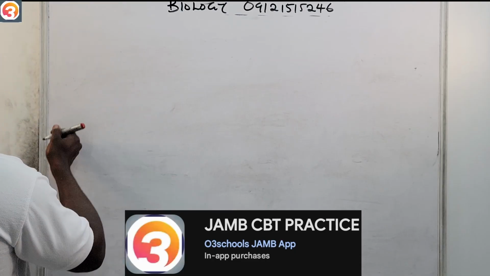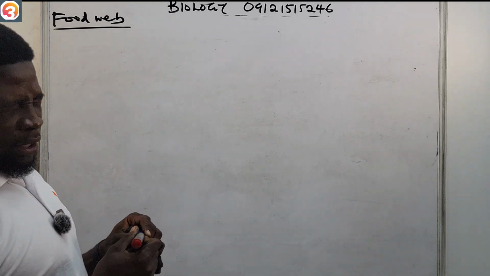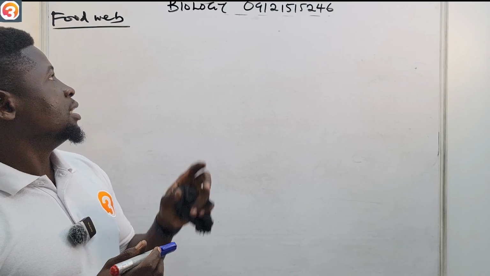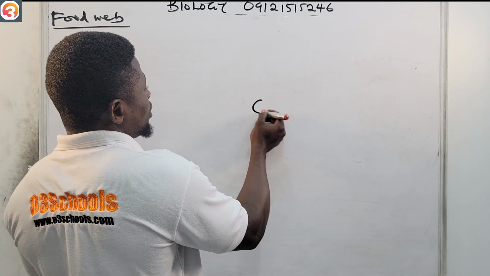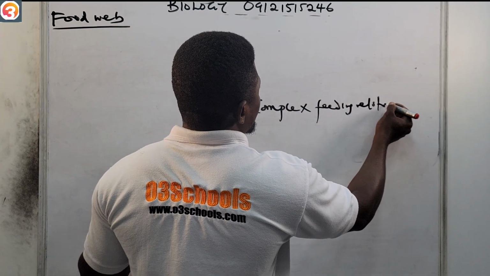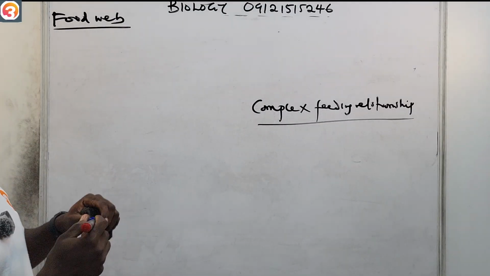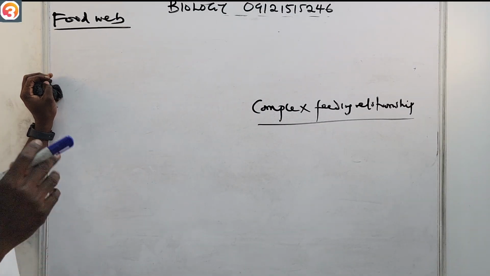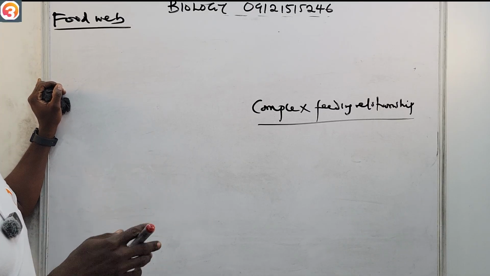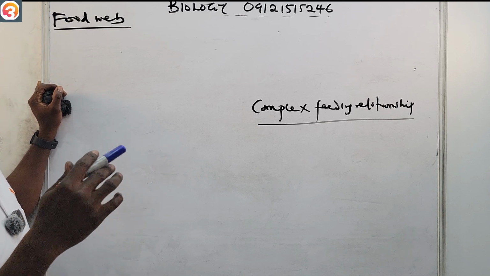Okay, so now let's look at the food web. So what is the food web? Unlike the food chain that is a linear feeding relationship among organisms, the food web on the other hand is a complex feeding relationship amongst organisms in an environment. It is not straight. It is not linear, like the food chain. And of course, the food web has more organisms than the food chain.